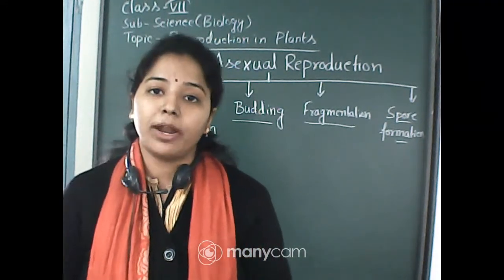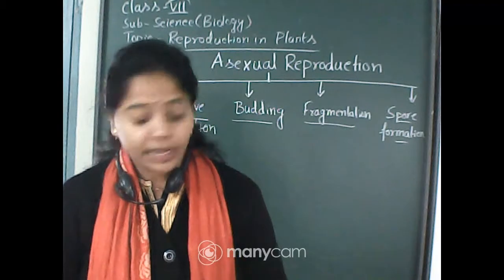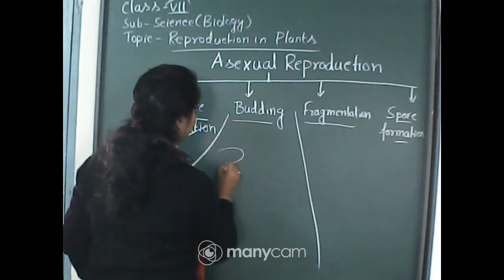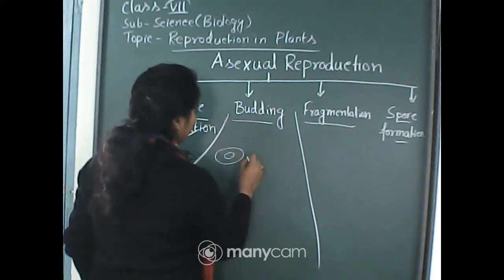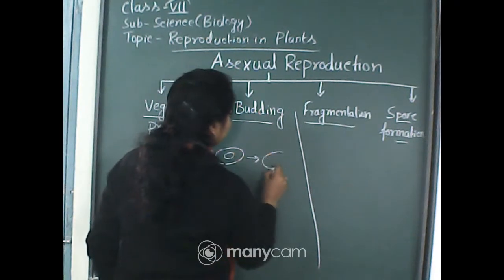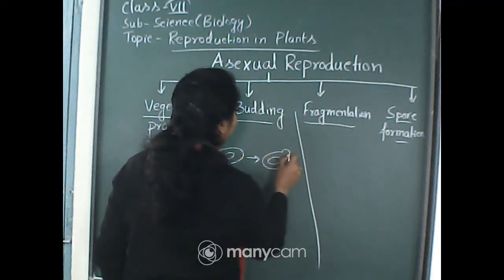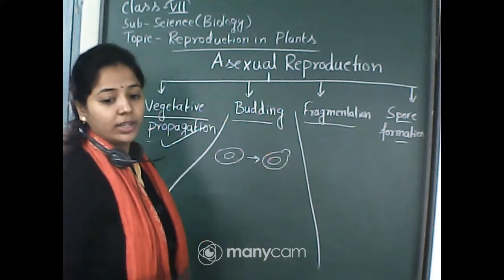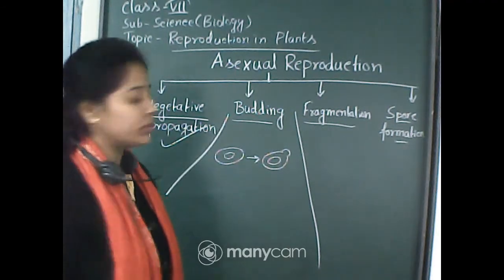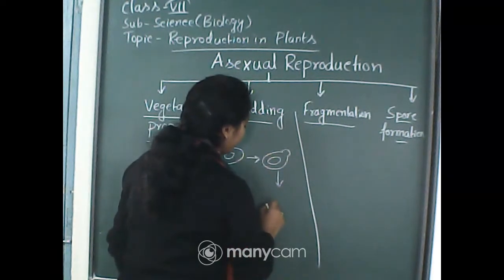You can see figure 12.5, reproduction in yeast by budding. There you can see a yeast, a single-celled organism, and after some time it grows a small bud-like structure in this position. You can see this bulb-like or bud-like structure is known as a bud. In the next figure it will be a more prominent structure.